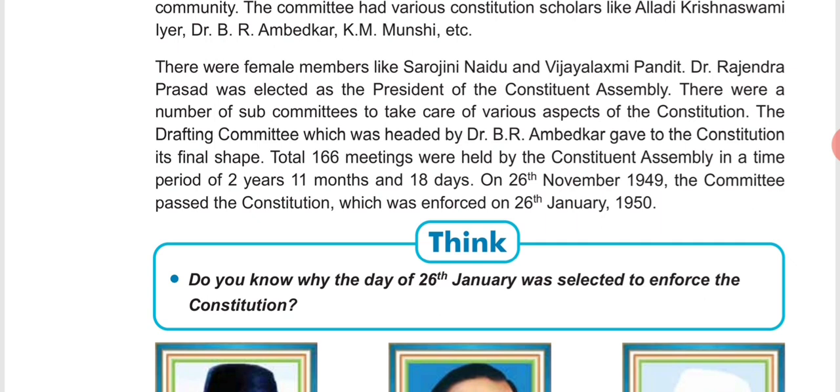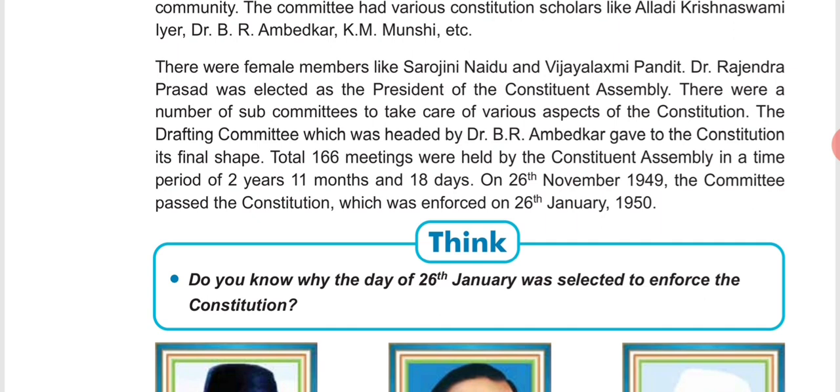The drafting committee, which was headed by Dr. B.R. Ambedkar, gave the constitution its final shape. That means when the constitution is framed, first of all all the guidelines are prepared, taking the expert opinion of all the people, and finally it needs to be drafted, that is, finalized.